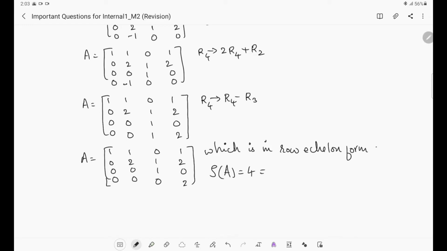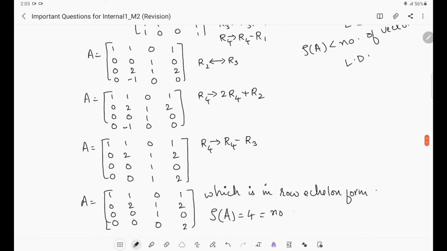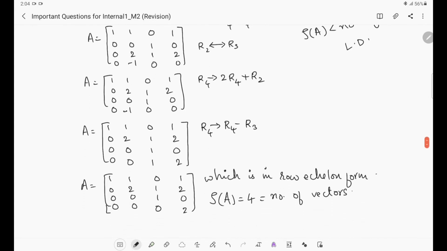Now how many vectors are given? Actually in the question, how many vectors are given? 4 vectors are given. So rank of A is 4, which is equal to the number of vectors. If rank is equal to the number of vectors, what can you say about the vectors? Therefore, the given vectors are linearly independent, right? If we get rank to be less than the number of vectors, then the vectors will become linearly dependent, right?